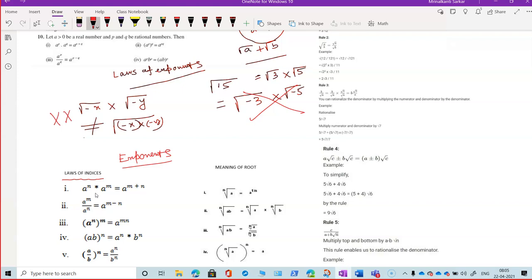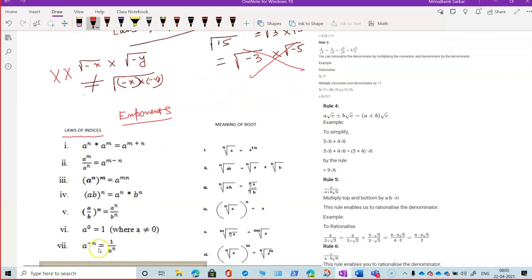ab to the power n will be a to the power n into b to the power n, and a by b to the power n is a to the power n by b to the power n. a to the power 0 equals 1, and a to the power minus n equals 1 by a to the power n. These are very common rules of indices. You must have done them, or you will do them with me here. You are using them from class 7, but you didn't know so much of exponents at that time.